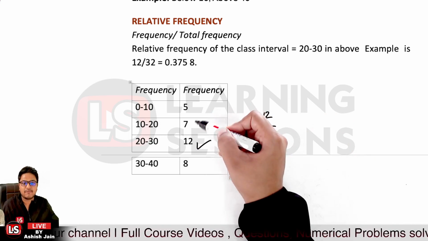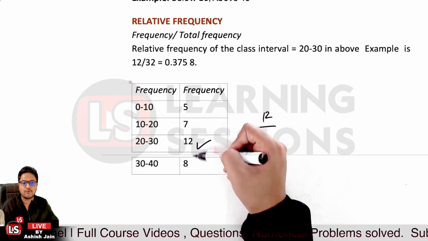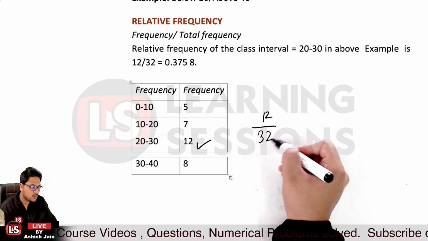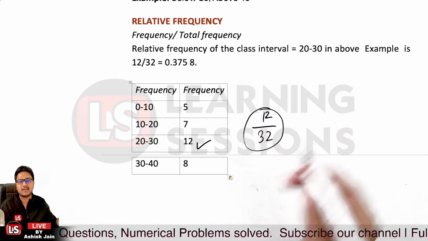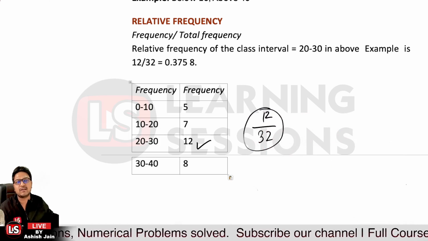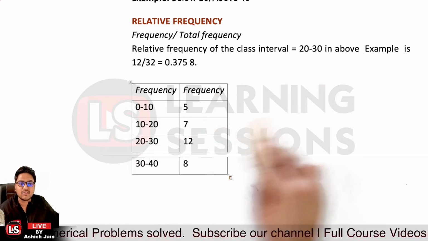Total frequency is 5 plus 7, 12 plus 12 is equal to 24 plus 8, 32. So it is 12 divided by 32. That is our relative frequency, that is 0.357 over here. Okay, so that's the case related to it.